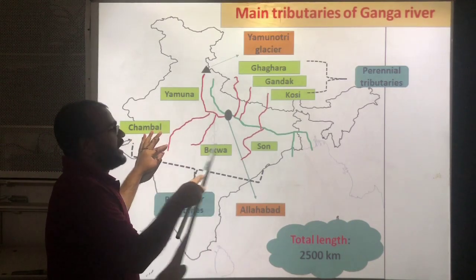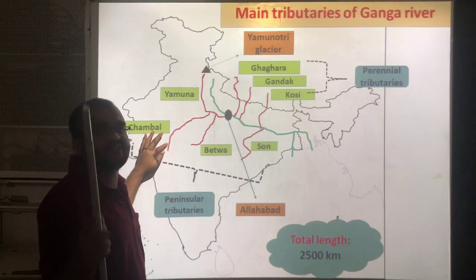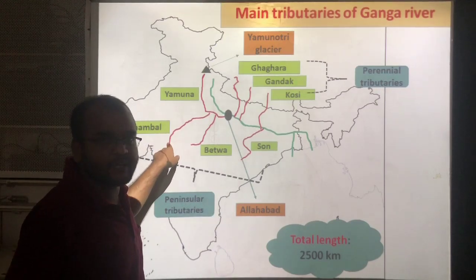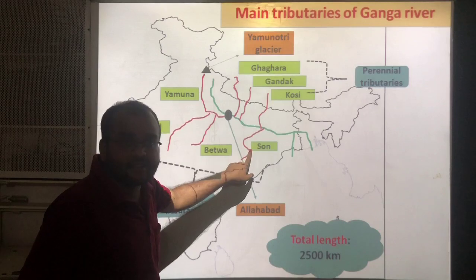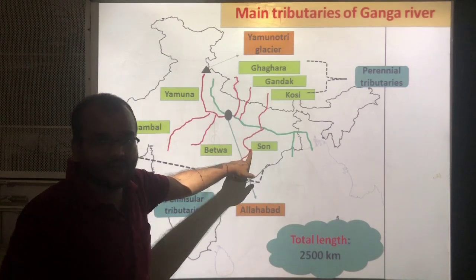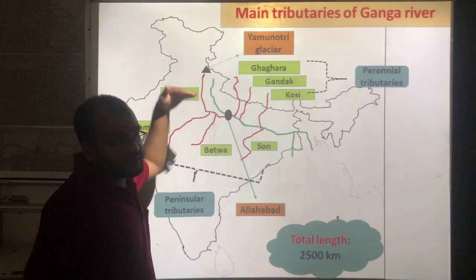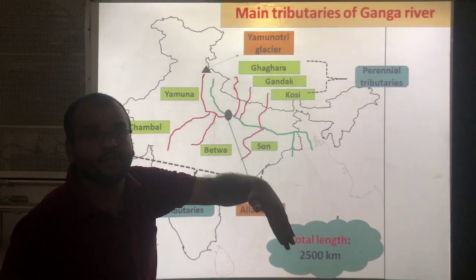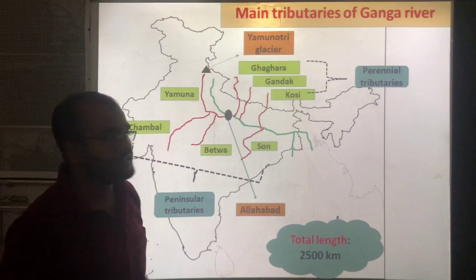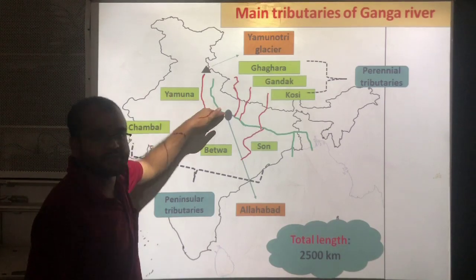In these Central Highlands, some rivers were born and they flow towards lower altitudes.